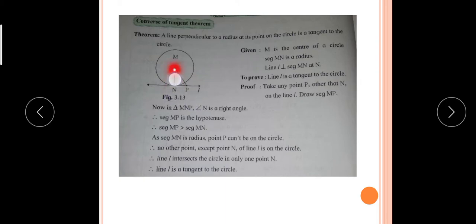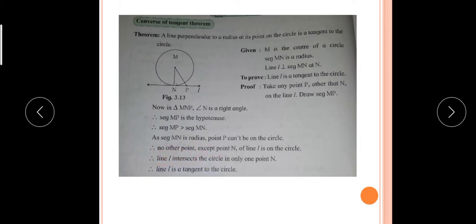But what happened? MN is a radius of the circle. If MN is a radius, then MP, which is greater than MN, means that P is not on the circle. Therefore, point P can't be on the circle.